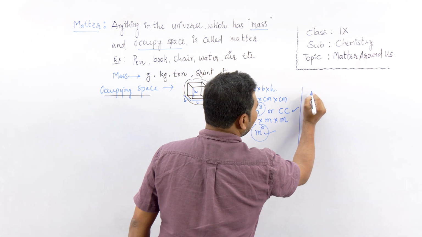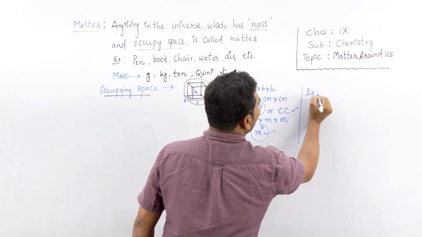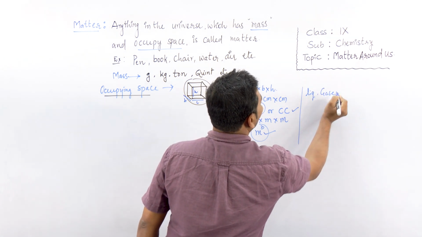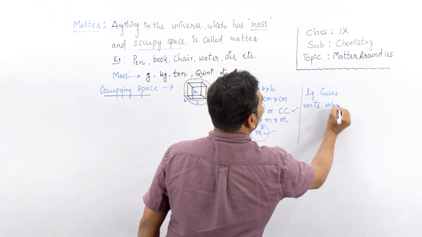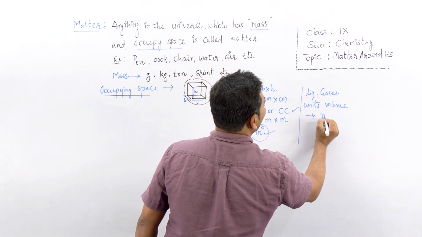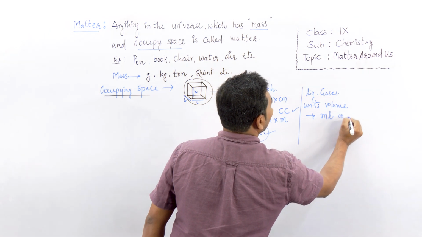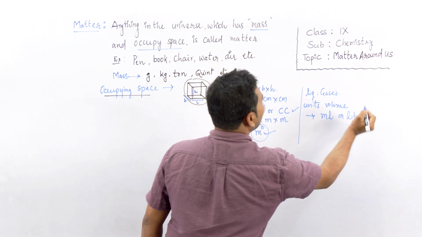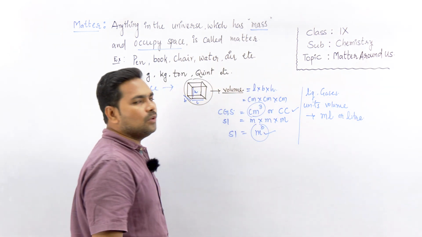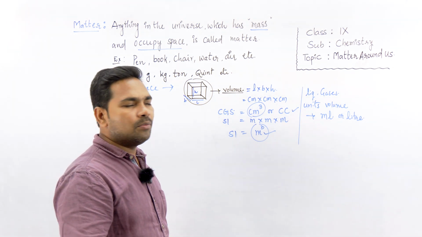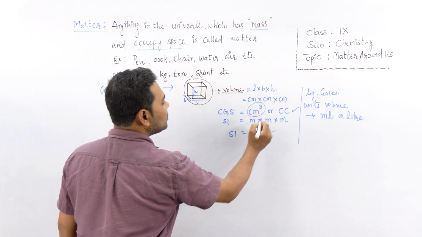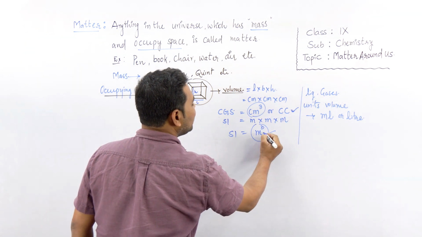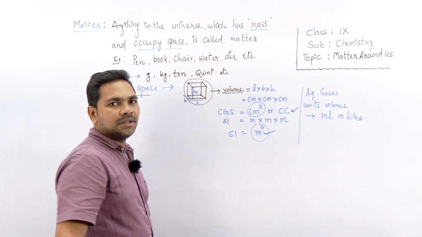Other than centimeter cube and meter cube, we also express volume in other units. In the case of liquids and gases, the units generally used to express volume are milliliter or liter. Whereas in the case of solids, we generally express volumes in cubic centimeter, cc, or meter cube.